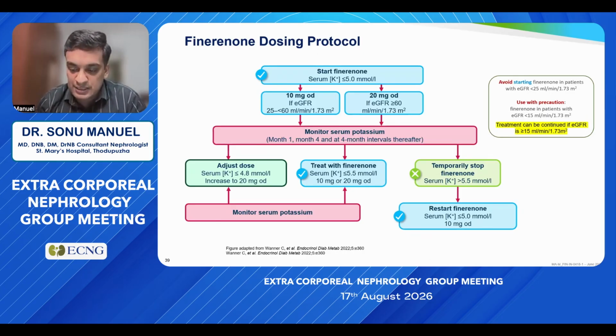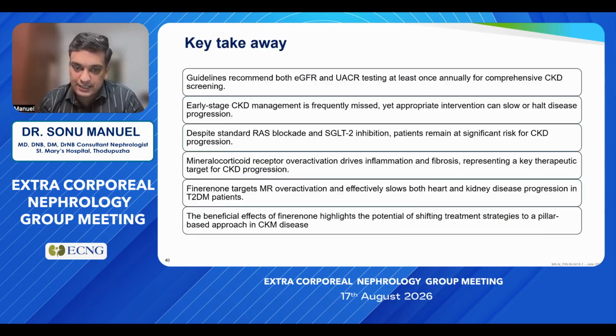However, there is some data pointing to permissive hyperkalemia when you use both Finerenone and an ARB, and it may be continued with the newer potassium binding resins when the potassium values are between 5.5 and 6. My key takeaway points: guidelines recommend both eGFR and UACR testing for comprehensive CKD screening.